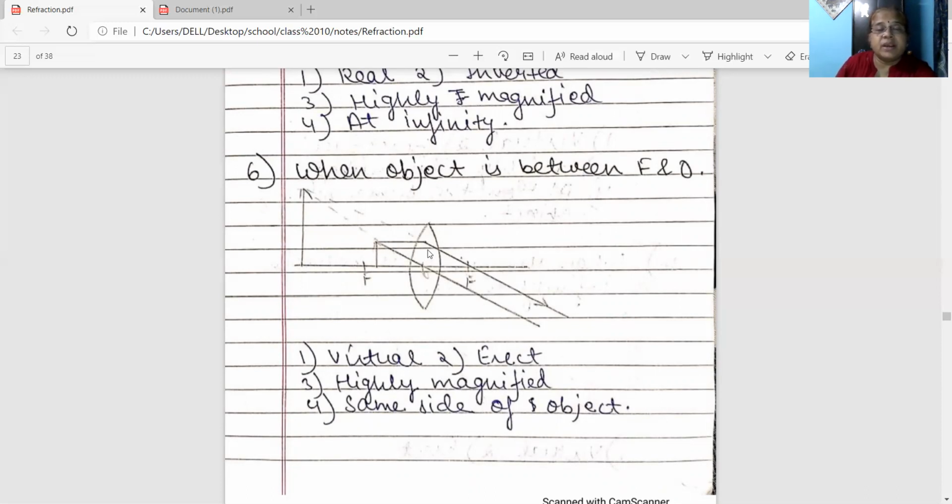Since they are moving away from each other, they will never meet, so move the refracted rays back. Where the two rays meet, there the image is obtained. So see here, the image obtained is virtual, erect, highly magnified, and it is obtained in front of the object, or you can say on the same side of the object. I am repeating again, only in this case, when the object is between F and O, the image obtained is virtual, erect, highly magnified, and formed on the same side of the object.